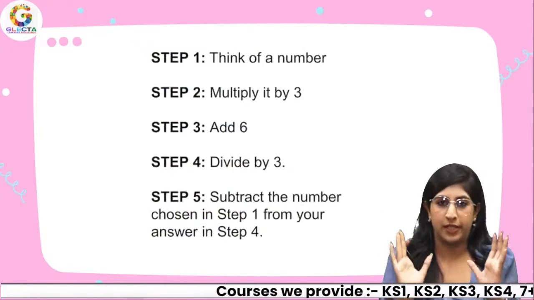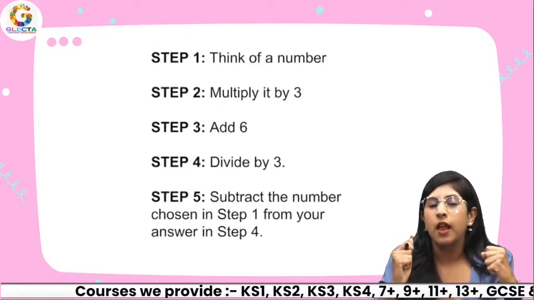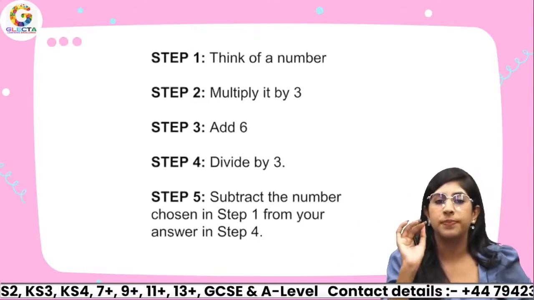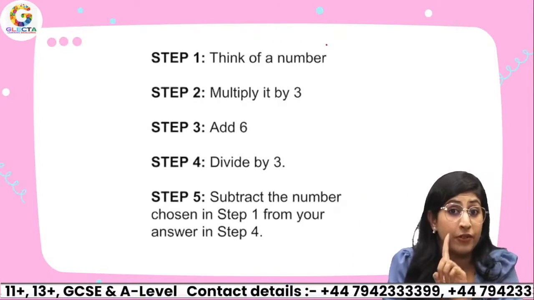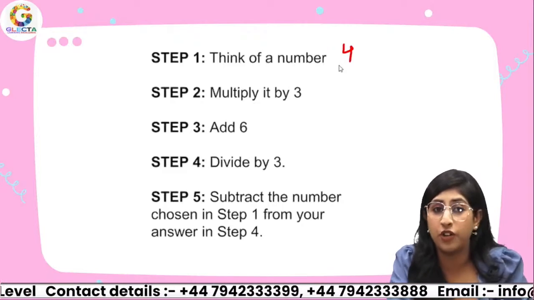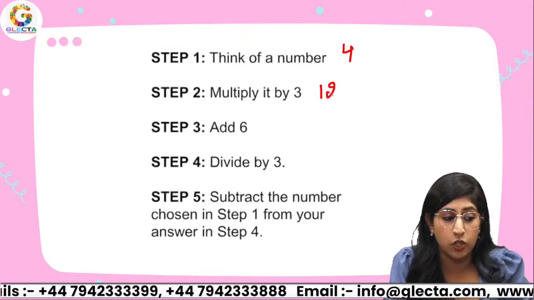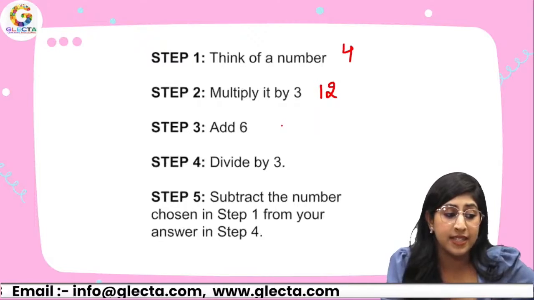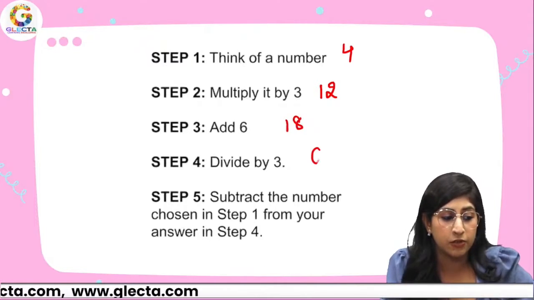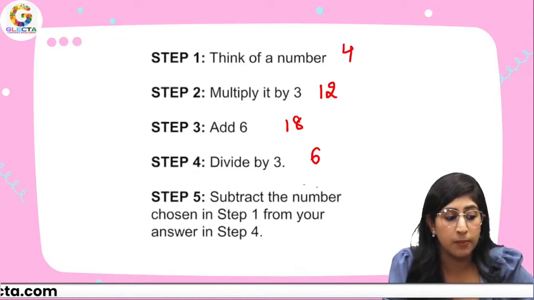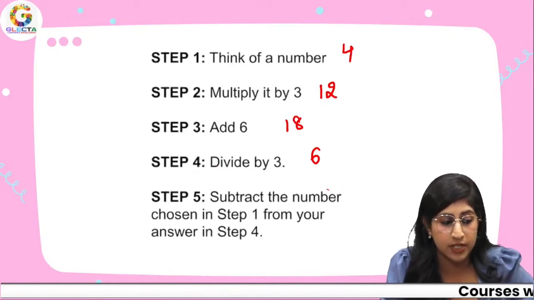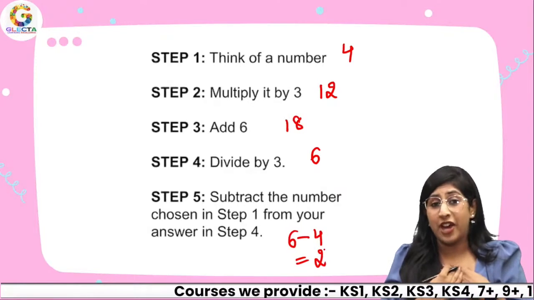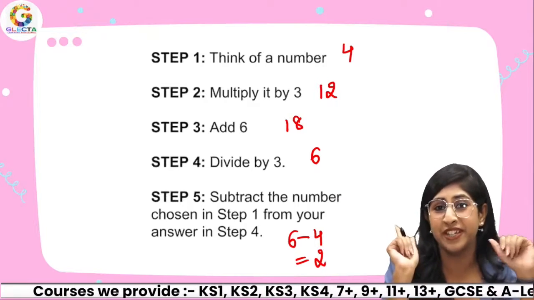But before we start with anything, I want you to start with a fun trick. Everybody out there, follow the steps written on the screen. It says think of a number and be very careful with your calculations. For example, I thought of a number 4. Multiply it by 3, I got 12. This is my example, but you have to take your own examples. Add 6, that would be 18. Divide by 3, that would be 6. Subtract the number that you got in step 1 from the number you got in step 4. So that means 6 minus 4. Now, I got my answer as 2. I'm pretty sure you would also be getting your answer as 2.